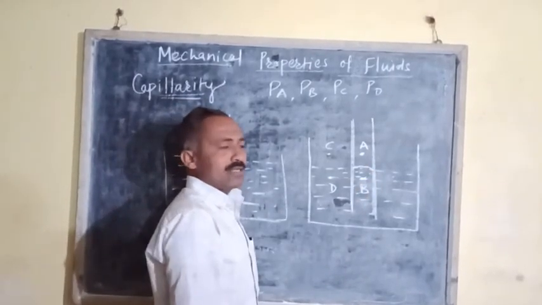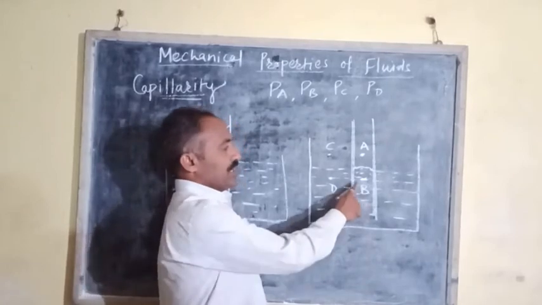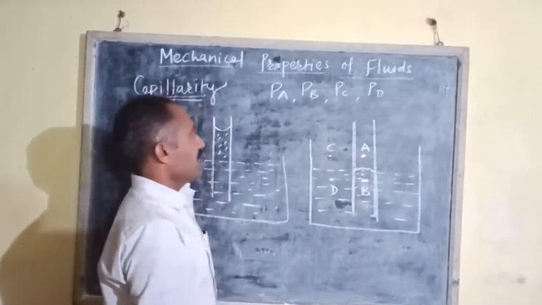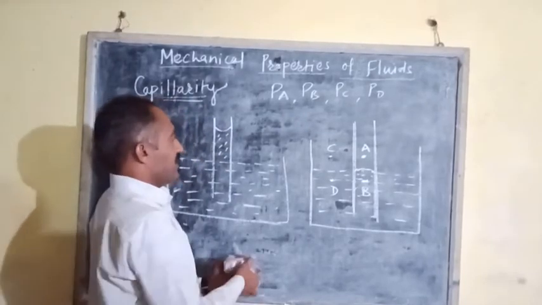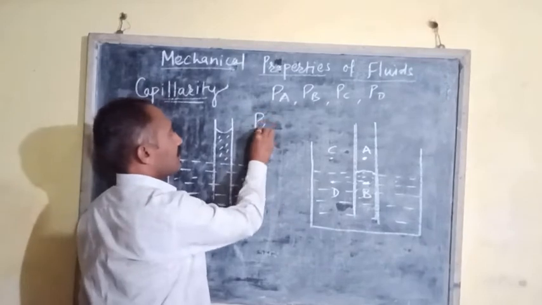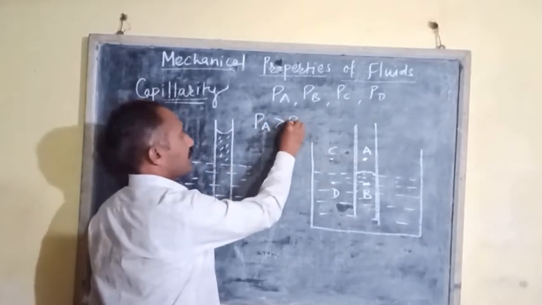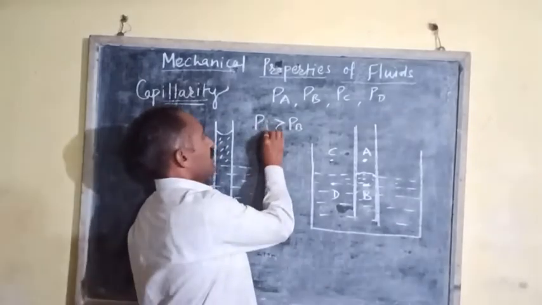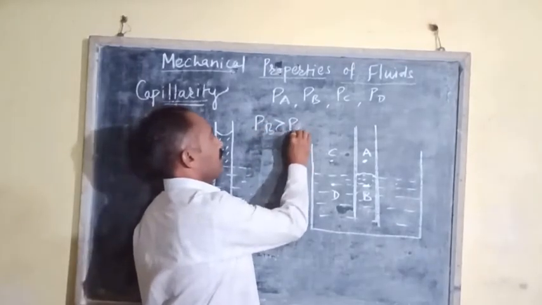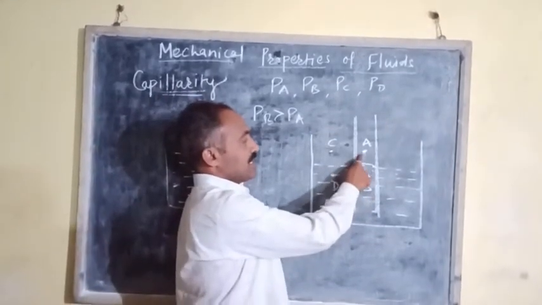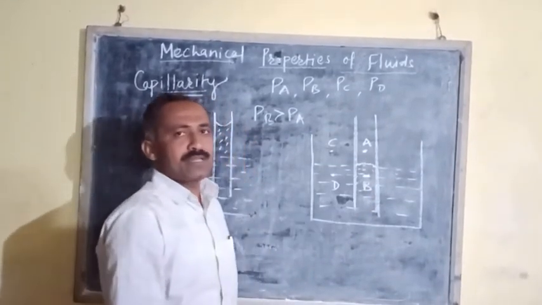It is found that the pressure at point B is greater than the pressure at point A, that is, PB is greater than PA. That means pressure on the concave side is larger than the pressure on the convex side.